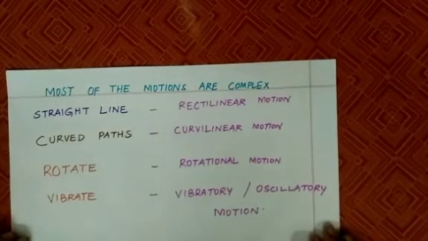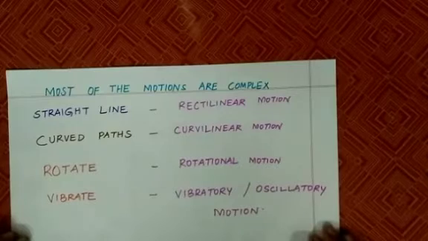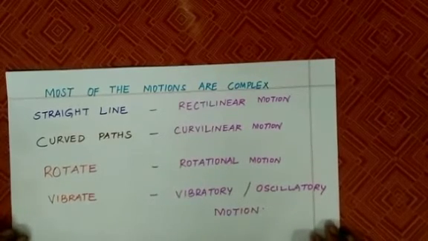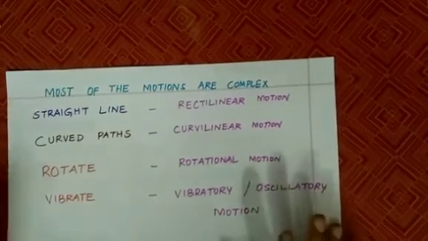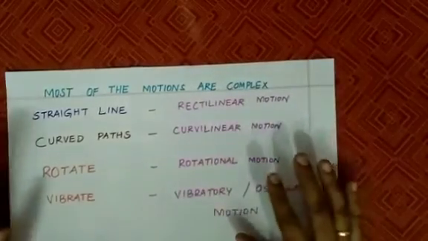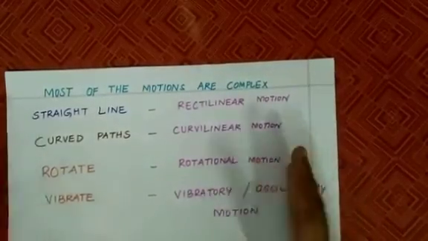The ball takes a curved path, which we term as curvilinear motion. Earth rotates, which is a rotational motion, and the pendulum, you can see that it oscillates, right? The to and fro motion. So, most of the motions are complex, which can be the combination of two or more motions.